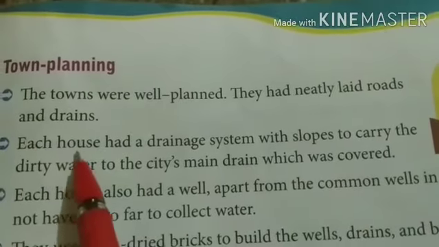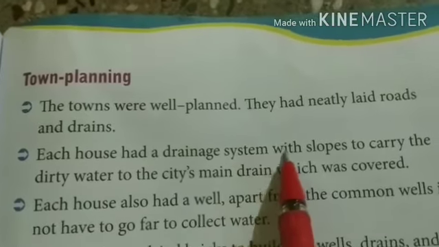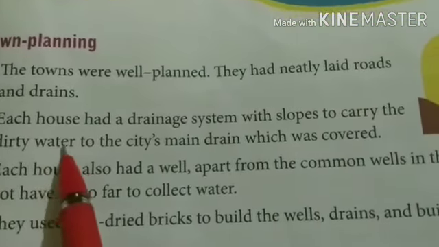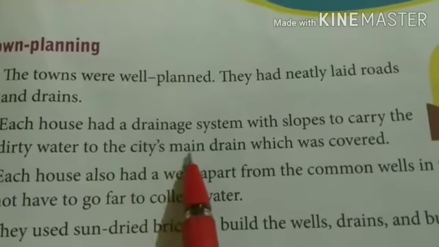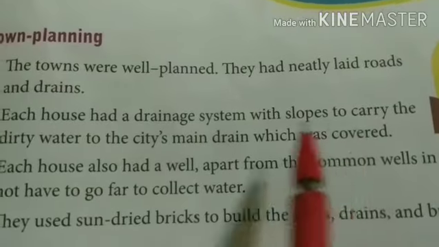Each house had a drainage system with slopes to carry the dirty water to the city's main drain, which was covered.